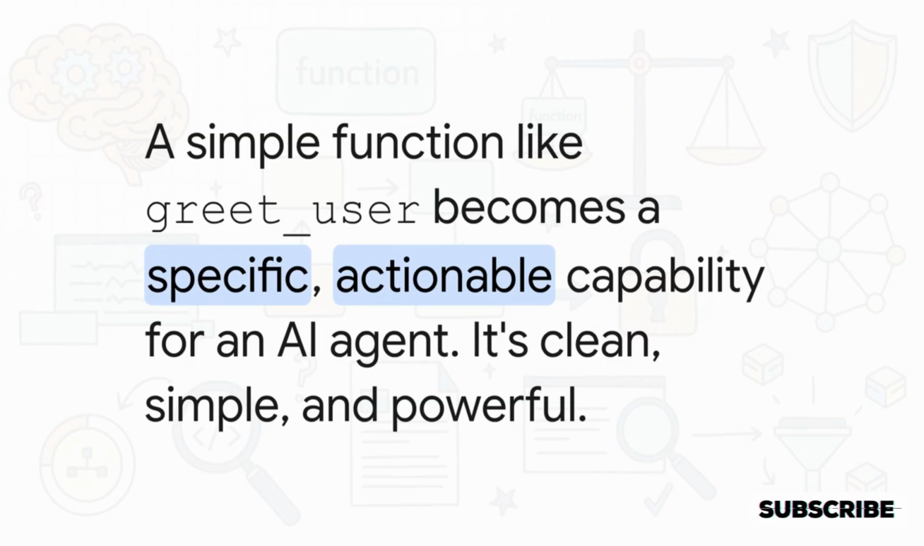And here is a perfect, bite-sized example straight from the ADK tutorial. It's just a function called greetUser. It takes a string called name, and it returns a dictionary. It's clean, it's simple. Honestly, any Python developer has written something like this 1,000 times. But to an AI agent, this is a very specific, actionable skill it now has.